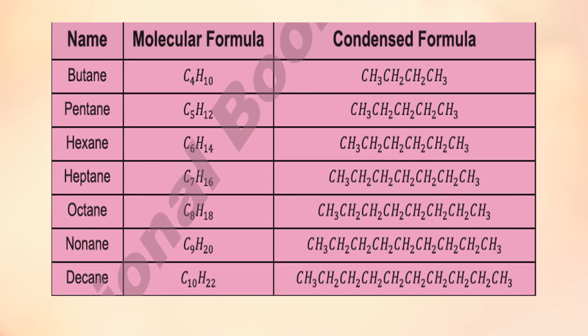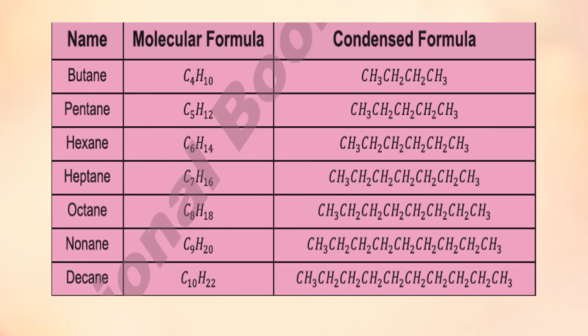Here a few examples of alkanes are given with their condensed formulas: butane comprising 4 carbon atoms, pentane 5 carbon atoms, hexane 6 carbon atoms, heptane 7, octane 8, nonane 9, and decane 10 carbon atoms.